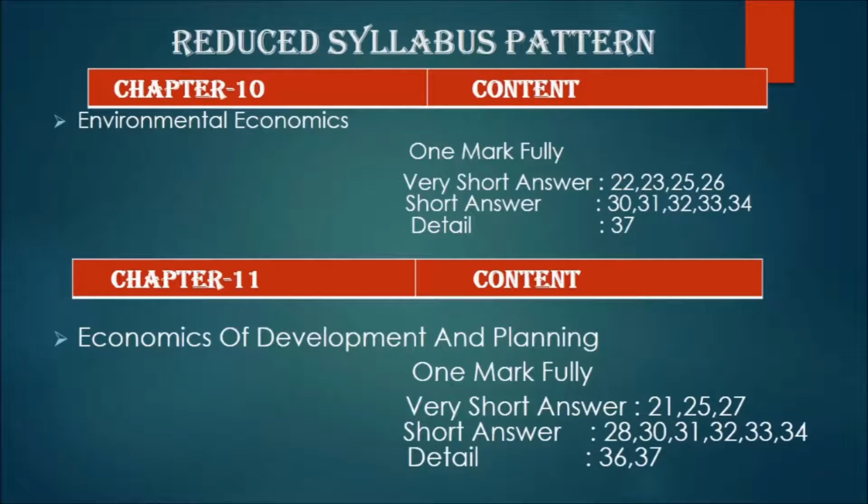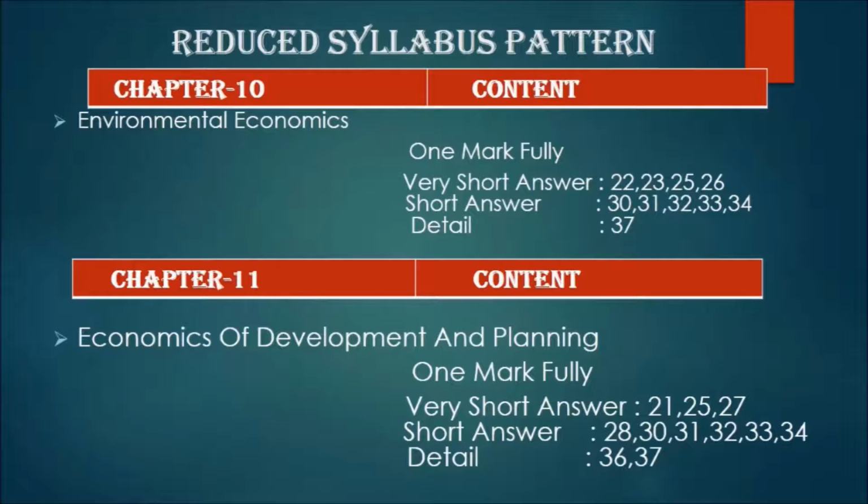Chapter 10, Environmental Economics. Very short answer: 22, 23, 25, 26. Short answer: 30, 31, 32, 33, 34. Detail: 37. In this chapter you also have to study about pollution.